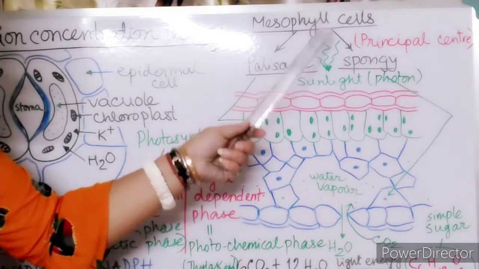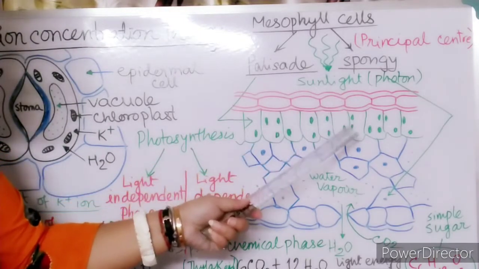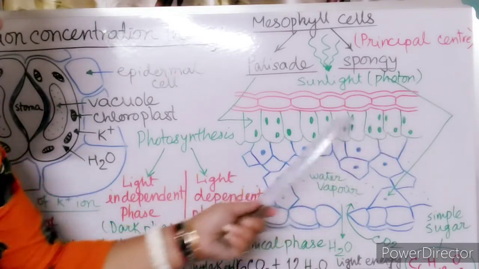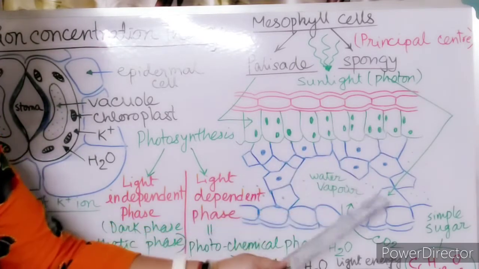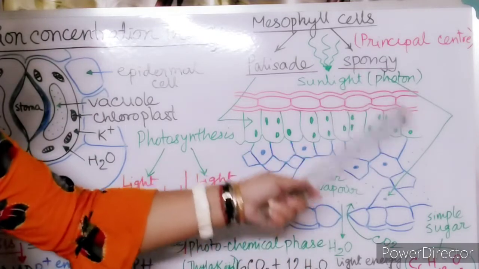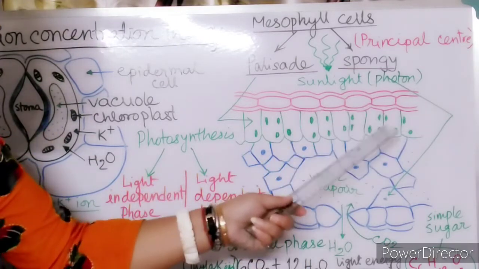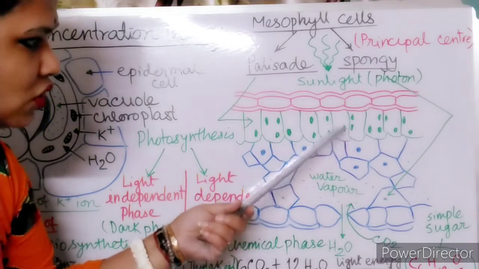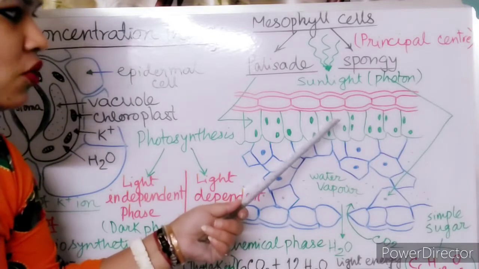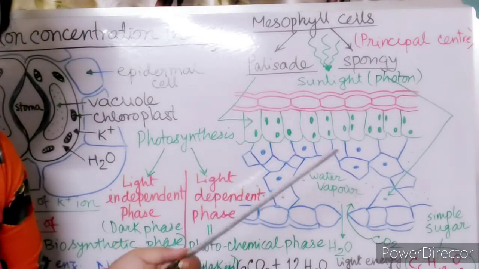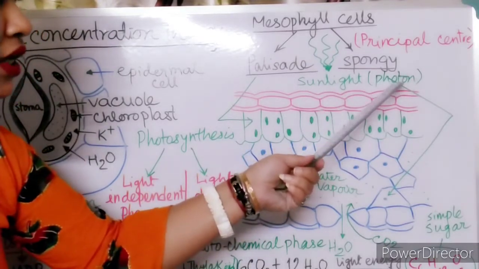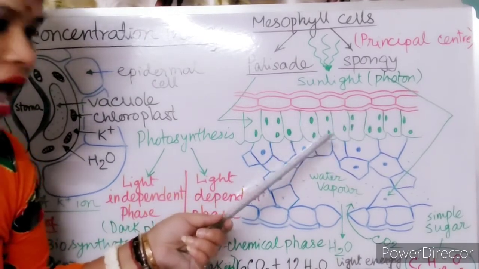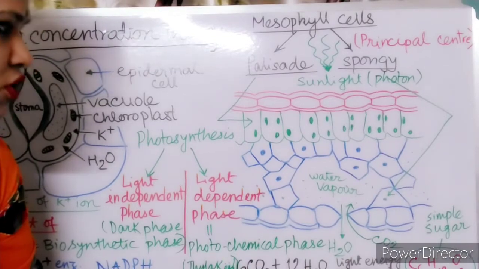Now when the sunlight falls on the leaf, then the chlorophyll which is present mainly in the palisade cells, these long cells are the palisade cells and these short cells are the spongy cells. Now the chloroplast present in the palisade cells, see the dot structure, green, that chlorophyll traps the sunlight. From sunlight, photon, the unit of light, is trapped by this chlorophyll and gets activated. So activation of chlorophyll done.